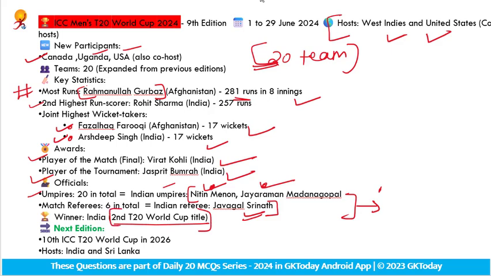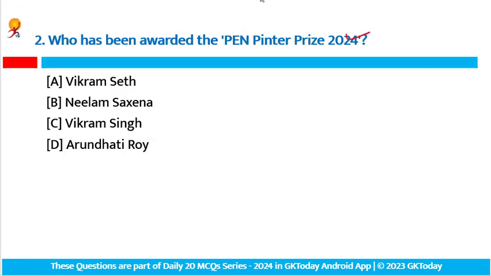This is also the second T20 World Cup title for India. The next edition will be in 2026, and good news, India will co-host it with Sri Lanka in 2026. Simply remember the two T20 World Cup wins of India: the first in 2007 and the second in 2024. Let's move to the next one.